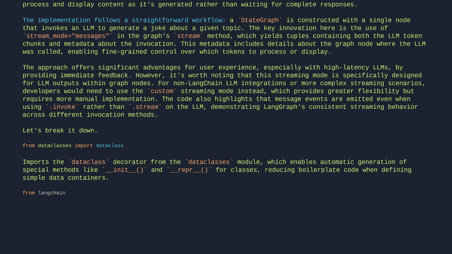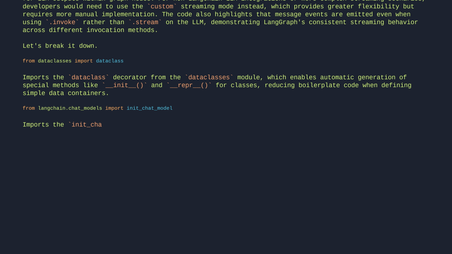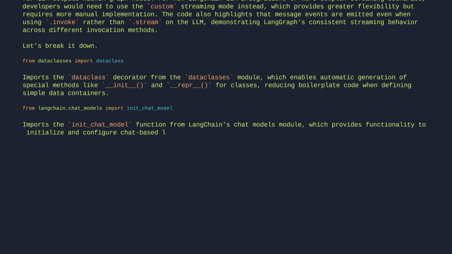From langchain.chat_models, import init_chat_model. Imports the init_chat_model function from LangChain's chat models module, which provides functionality to initialize and configure chat-based language models.